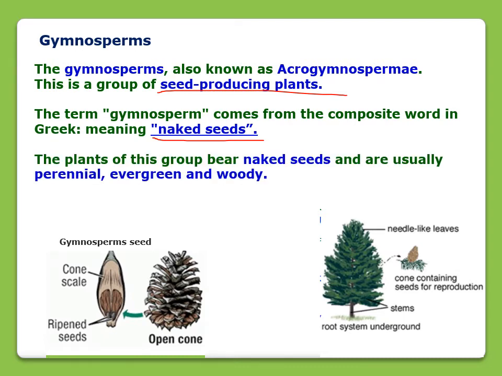The plants of this group bear naked seeds, as I told you, and they are usually evergreen, perennial, and woody. So the plants belonging to this group are woody, perennial, and evergreen. Perennial means they are present in all seasons of the year, or they live for several years. That is why they are perennial, right?